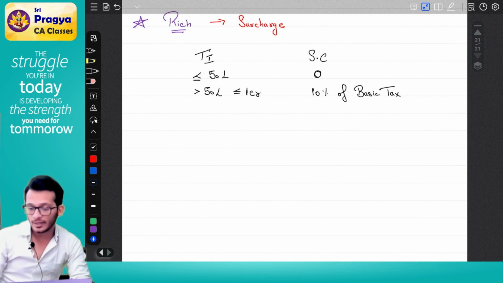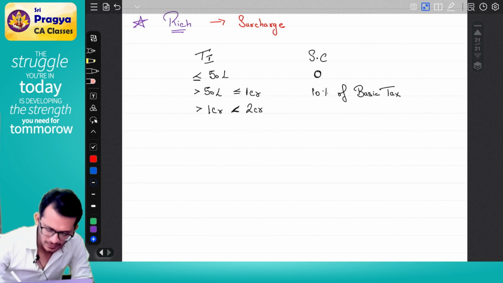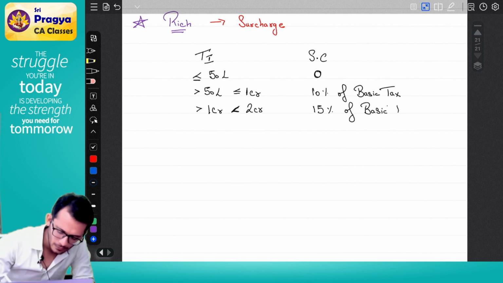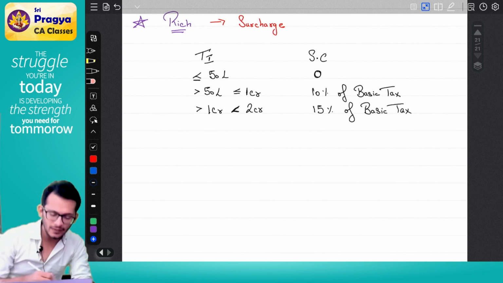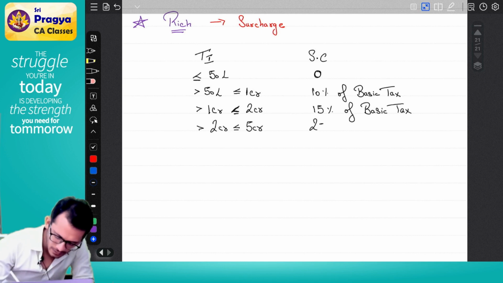If I am having more than 1 crore but less than 2 crores, surcharge rate will become 15% of basic tax. Then if my income is more than 2 crores but less than or equal to 5 crores, my surcharge will become 25% of basic tax.